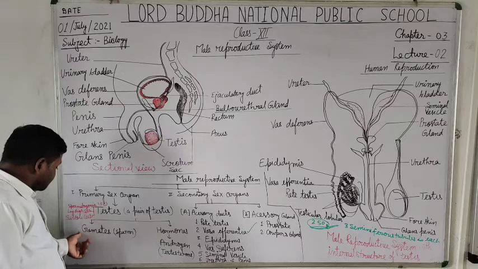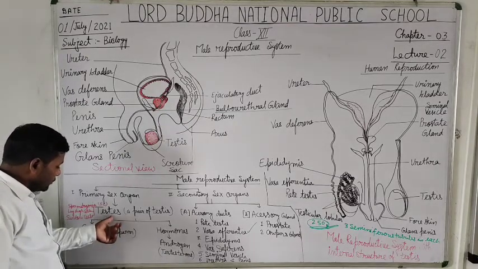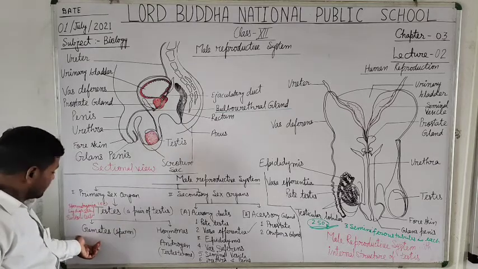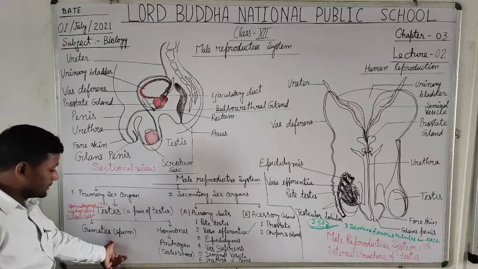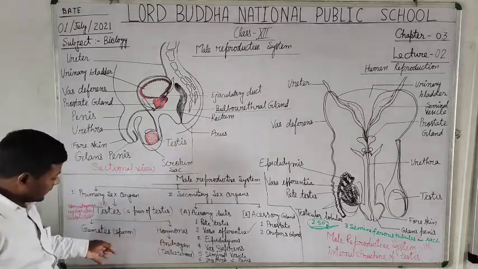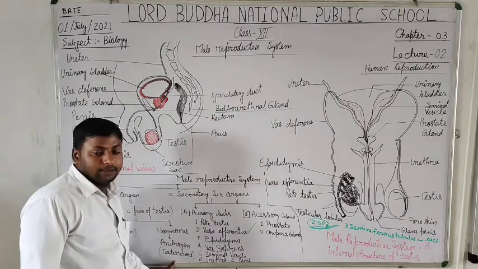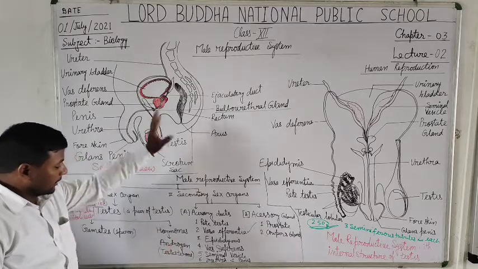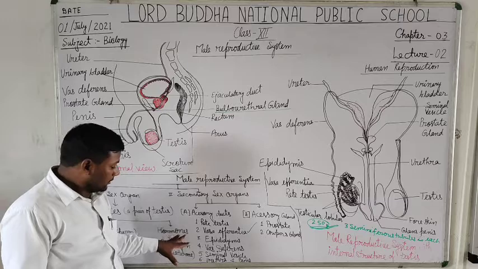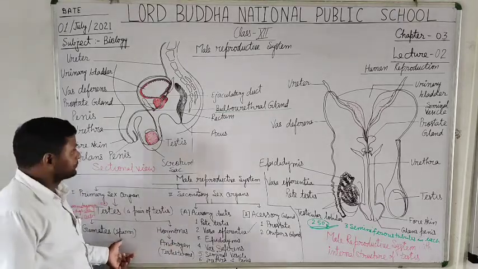So students, the testis mainly secretes, or produces, two types of substances. The first one is the gametes, it means sperm, the male gamete, and another is the hormone called androgen or testosterone. Both are very essential for the production of sperm cells.